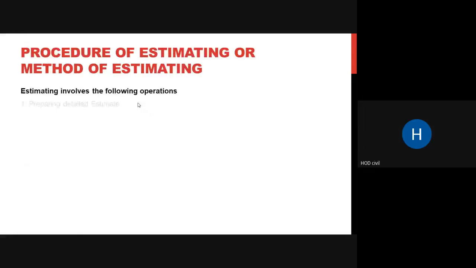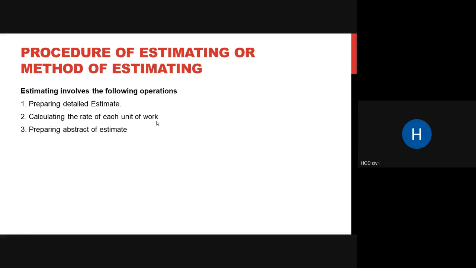Coming to the next thing. Preparing your detailed estimate is the first thing. In this detailed estimate, you calculate the quantities. Then you calculate the rate of each unit of work; each unit you separately calculate the rate. Then you prepare an abstract of your estimate. The engineer, the owner, or your client will not go through the entire estimate. You have to prepare a brief estimate telling that this quantity is required, this is the cost, and this will be the entire cost of the project. So you have to prepare an abstract of your estimate.